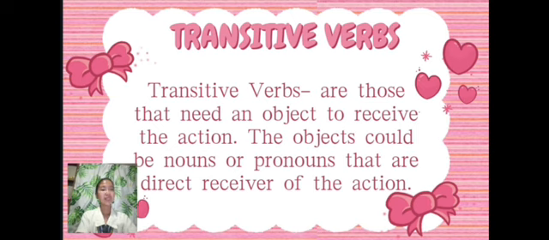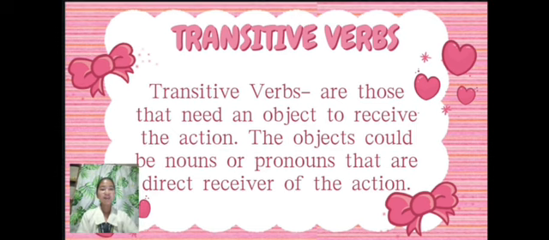Second, examples of common transitive verbs. Give: she gave him a gift. Gift is the direct object. Read: he read the book. Book is the direct object. Watch: they watch a movie. Movie is a direct object.